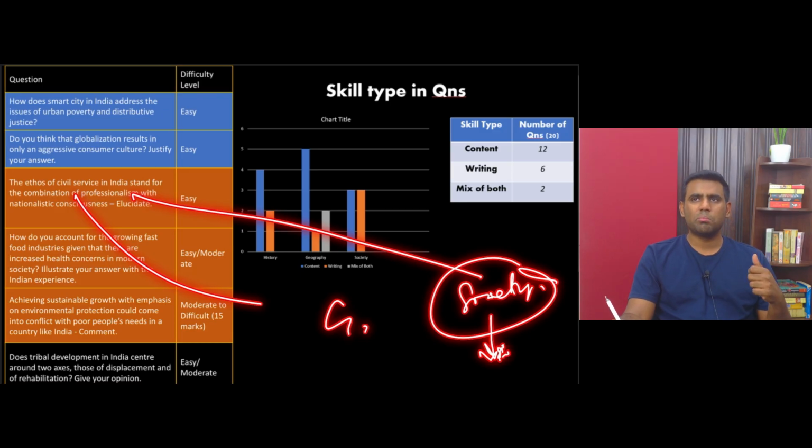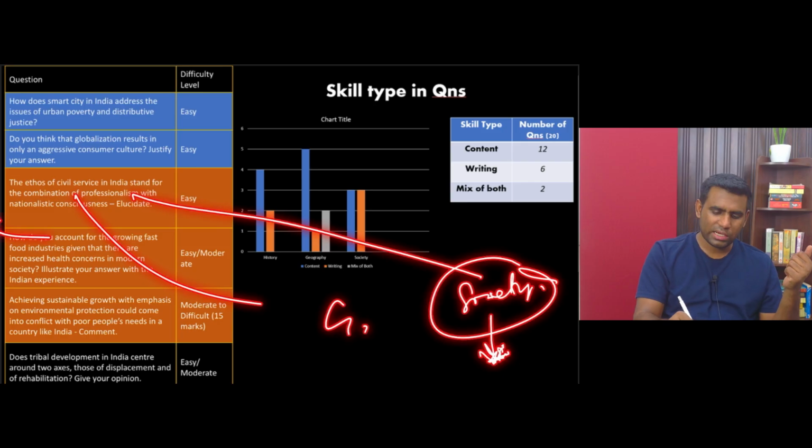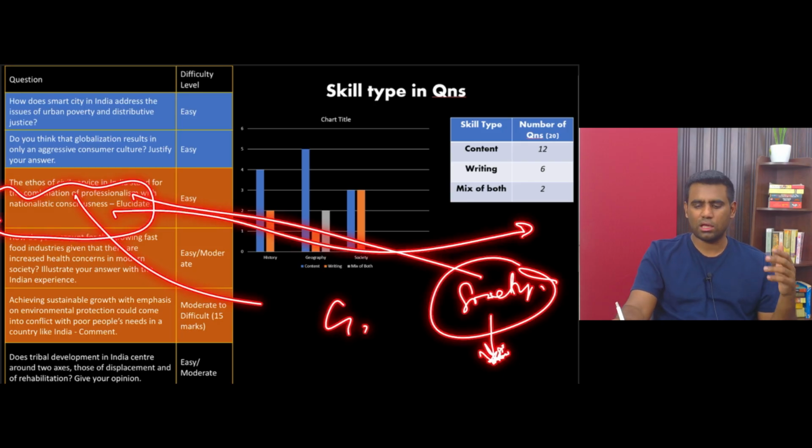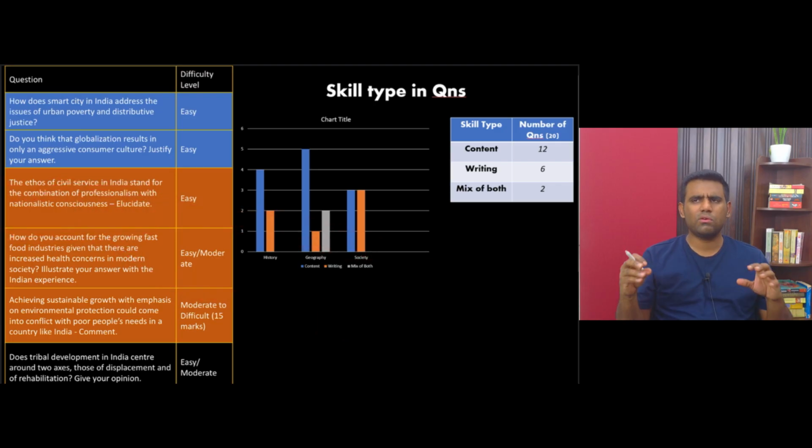As a civil servant, you cannot simply exhibit your bias against Muslims if at all you happen to be a hardcore supporter of Hindutva, right? So such is what it means by nationalistic consciousness. You have to feel that every segment of the society is all a part of this nation, right? Your political orientation could be anything, but when it comes to understanding of society, you should understand the divergent nature of the society, the different needs of every segment of the society, and how as a bureaucrat you have a responsibility towards everybody, right?